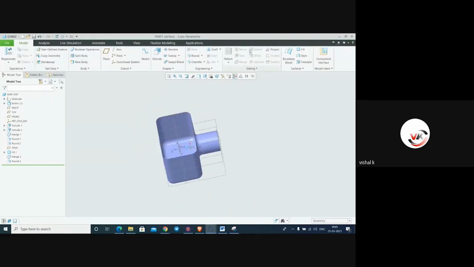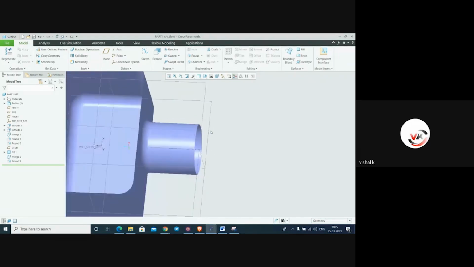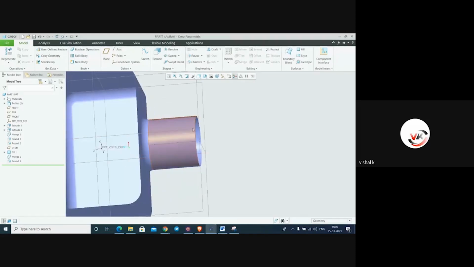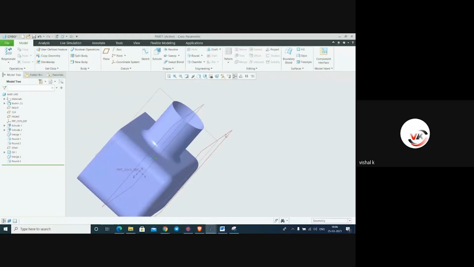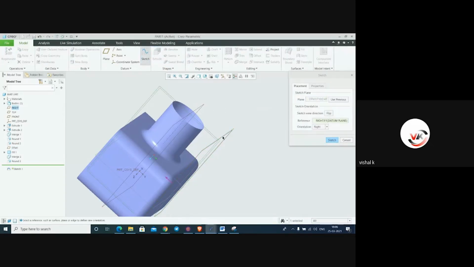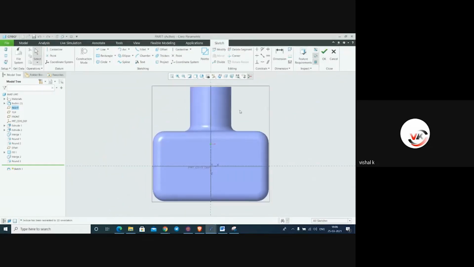Again, here are the options extend, offset, intersect. For the offset option, I will select this. I will do one thing. I will select this plane and make a simple sketch on this plane for draft purposes.